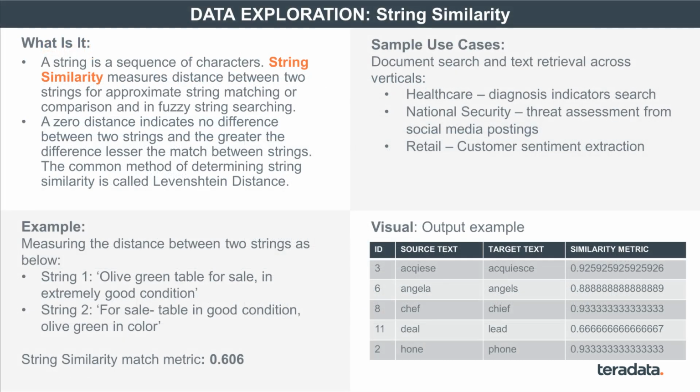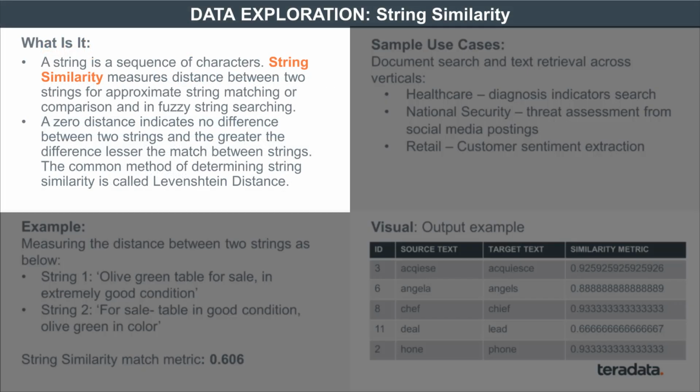First one is string similarity. Think about the number of times where you've had strings that have been part of the data analytics. So strings can be basically a sequence of characters, and these characters can be alphabetical, they can be numeric, they can be alphanumeric. And realistically, the reason why you want to compare strings is because you want to see if there are differences between the data.